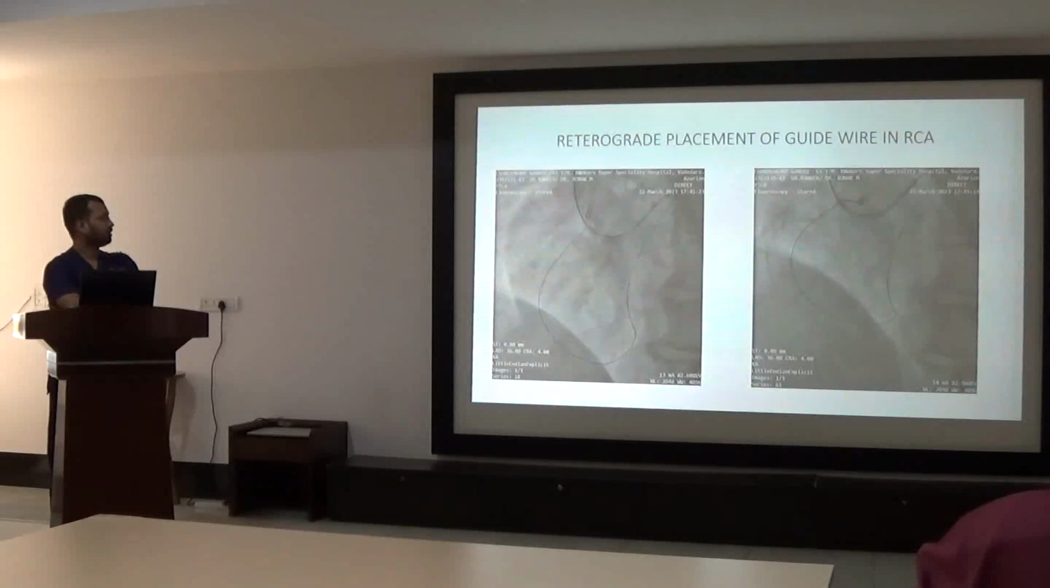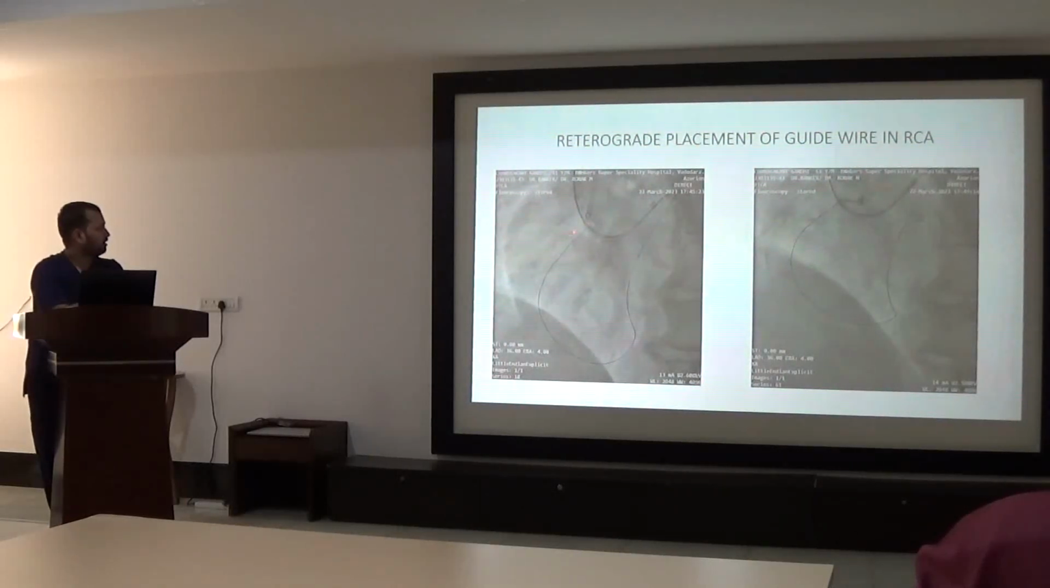Now after completely cannulating the right coronary artery through the contralateral route, here is the image. Here we can see the course of the guide wire through the LAD, from the first septal branch through collaterals, PDA, and retrogradely to the RCA. After that we have to enter the RCA antegradely through a second guide wire.